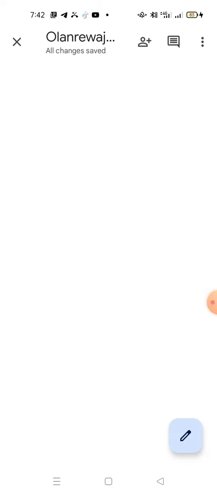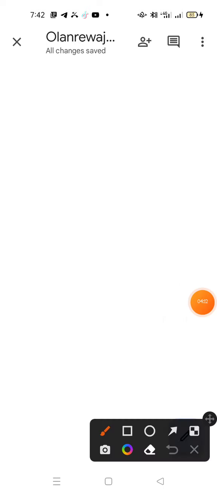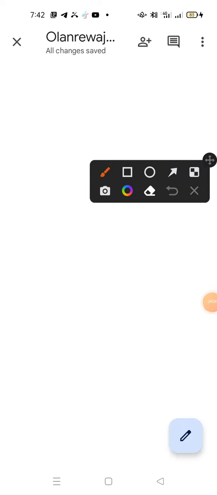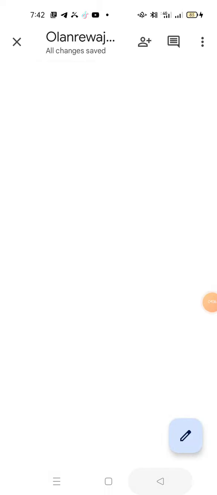So whatever I do, it will be easier for the coach or whoever is the creator to come into the file and say that this is done by me. Whatever you are doing in this file or on this sheet, after you have finished typing, just come and tap this place to save it. So I have saved mine. I have not done anything. I'm just trying to give us an overview. So we can go back.